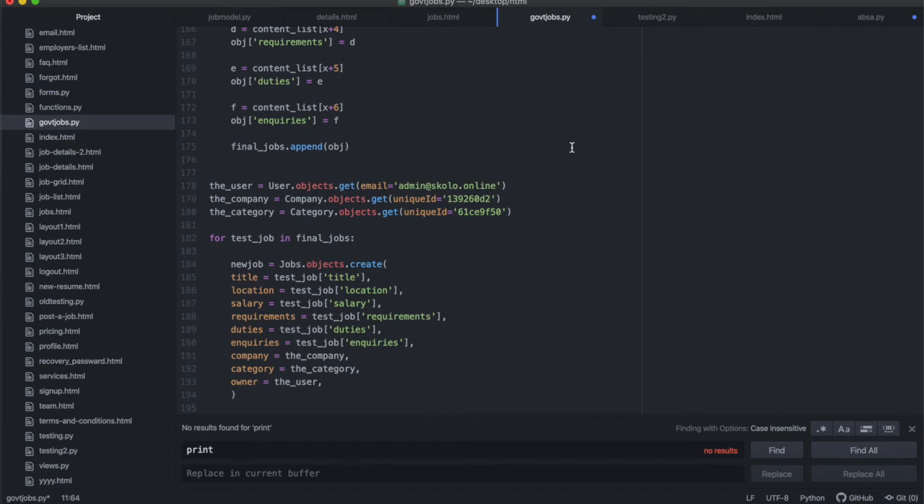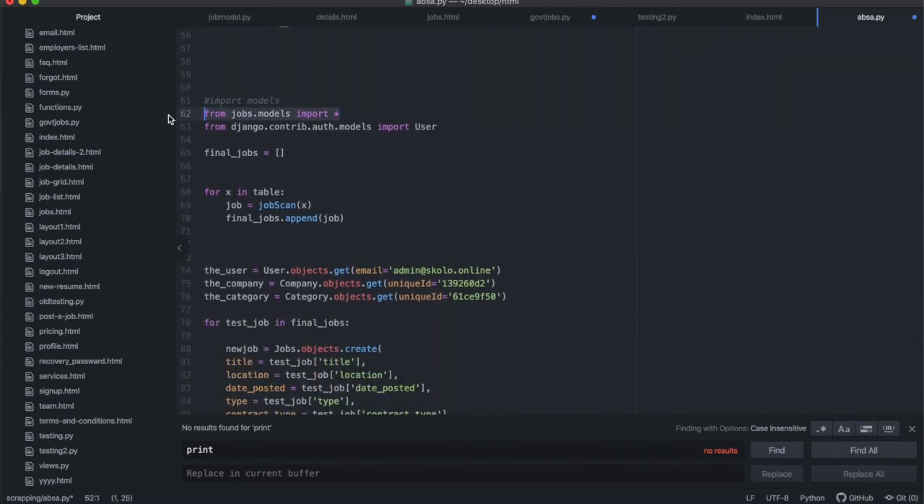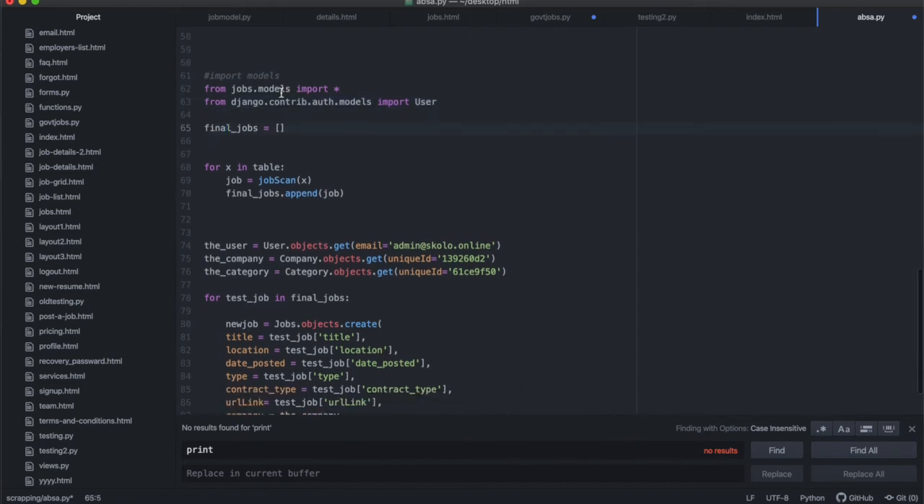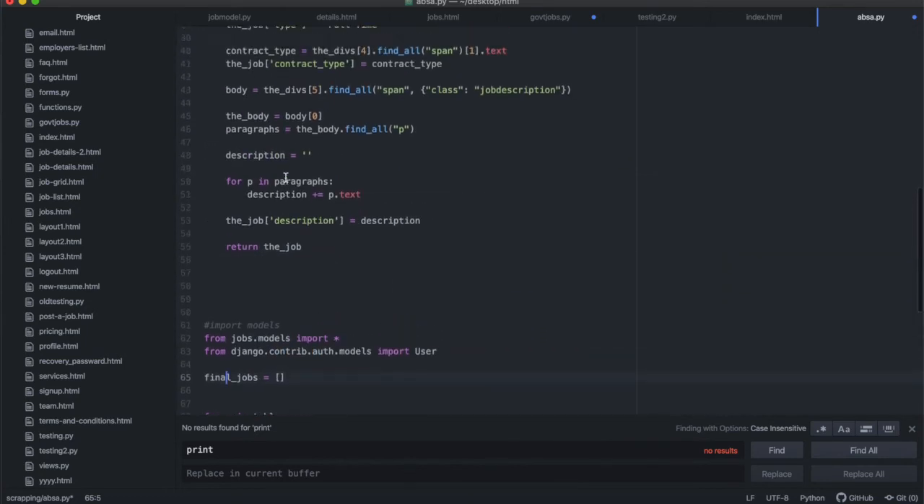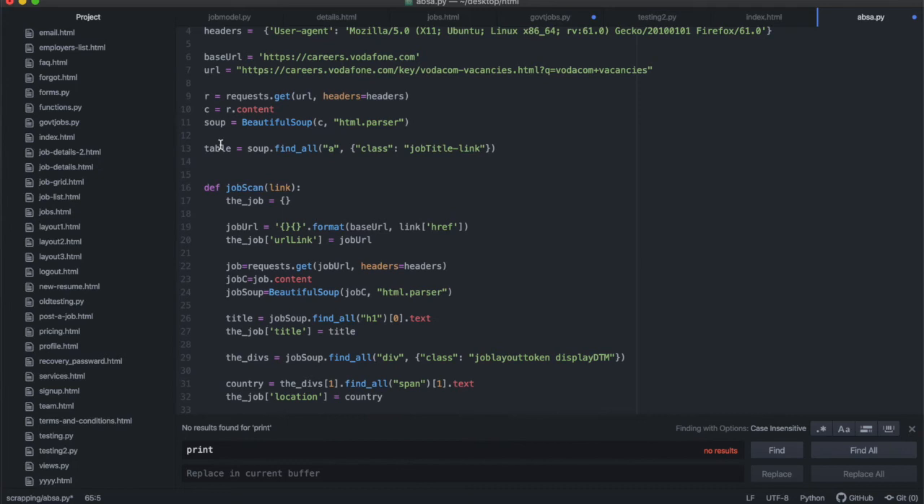So now that I know that I'm getting the information, I want to save it into the database. So if I go back to my APSA file, we're going to import the models at the top. Okay, we're going to import the user model. We're going to create an element of final jobs. All right, then we're going to say for X in the table, and this table is that table over here. So we'll copy this entire thing and run all of this to get this table.